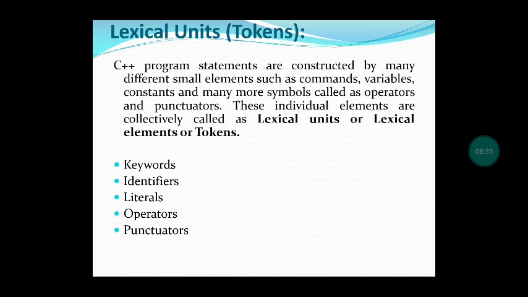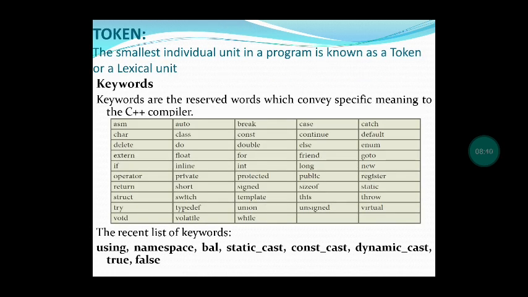Let us see what is meant by keyword. Before that, the definition for token: the smallest individual unit in a program is called a token, otherwise called a lexical unit or lexical element.